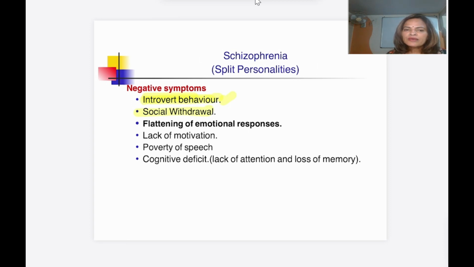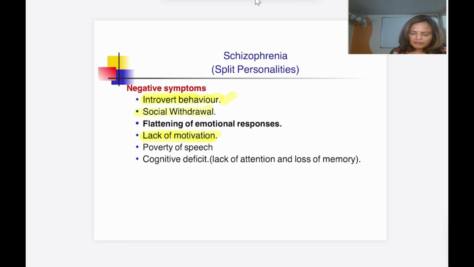Here the patient is not going to feel sad, and also is not going to feel a happy moment. So that pleasure part is also missing, and there is a lack of motivation. What is the goal in their life, that is totally missing in that person.